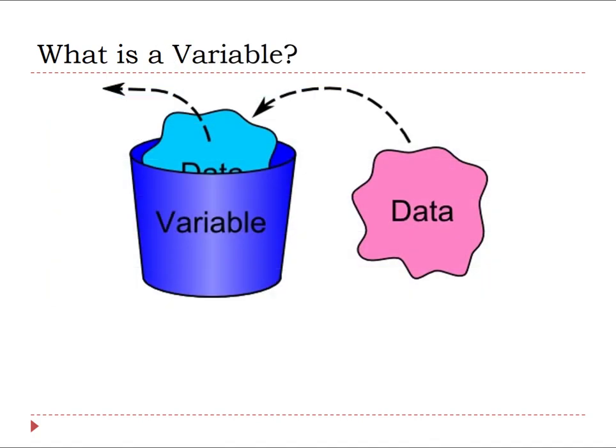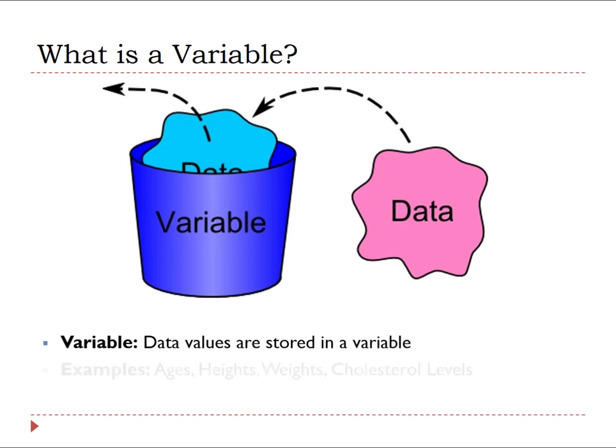A variable is the name given to a particular data type that varies from individual to individual. For example, ages, heights, weights, cholesterol levels for a group of individuals in a study are all variables.